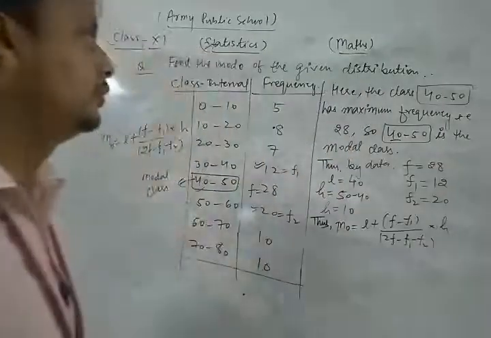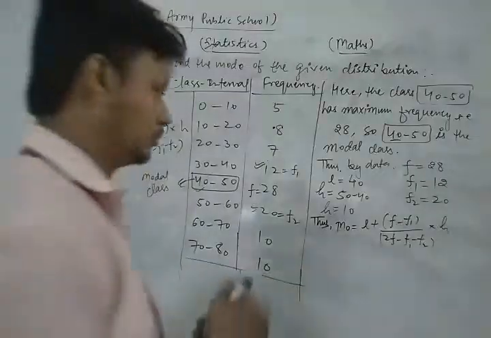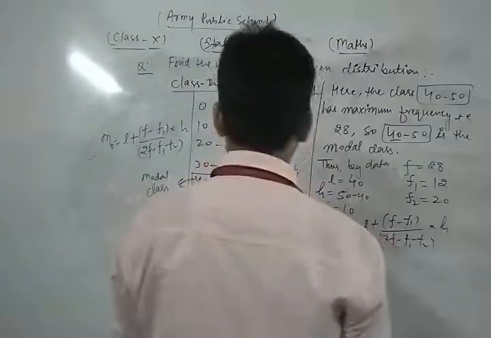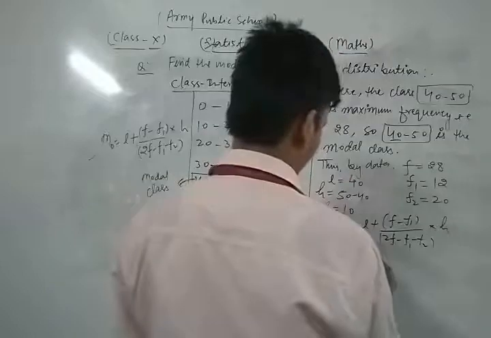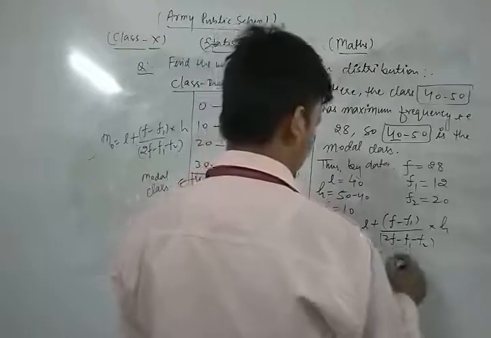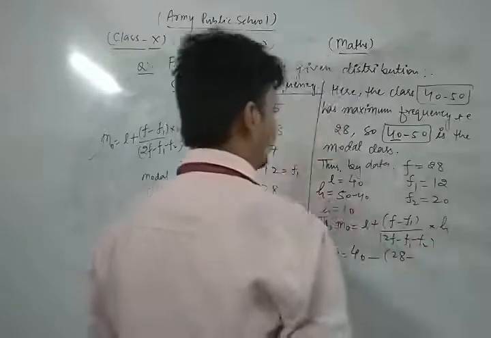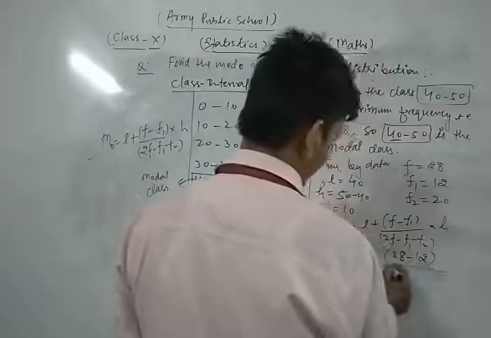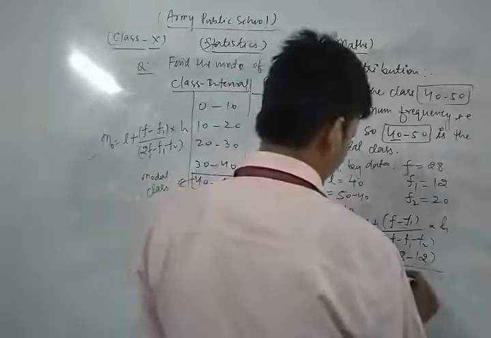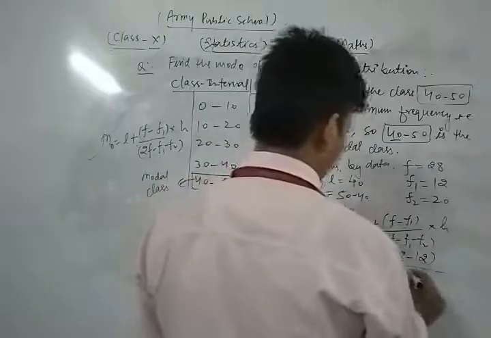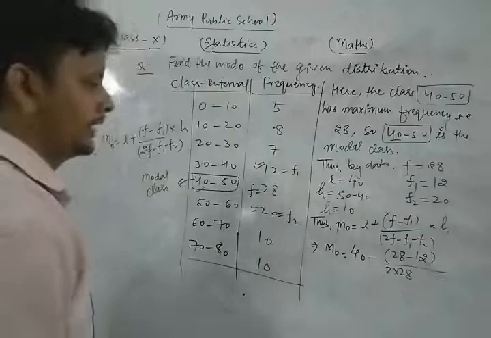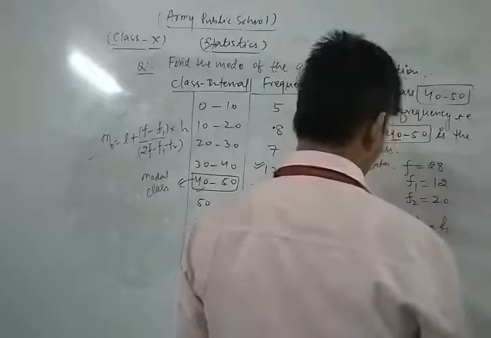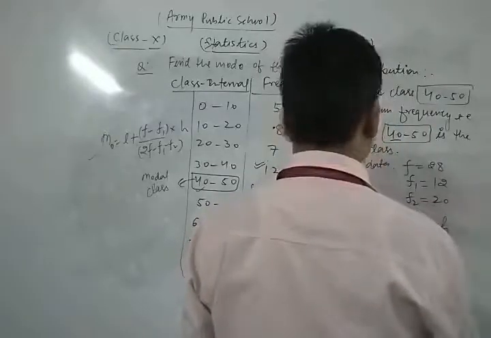Now we put the values: L is 40, f is 28, f1 is 12, 2f is 28 into 2, f2 is 20, and h is 10.